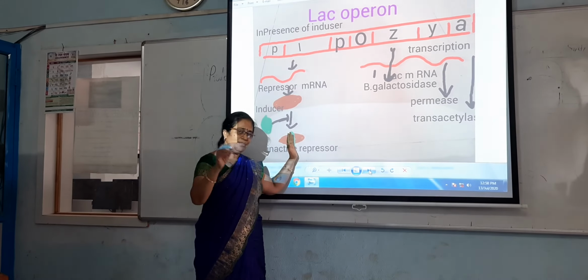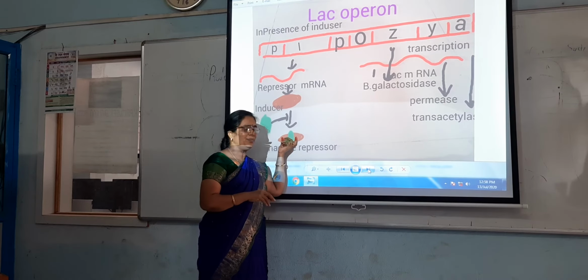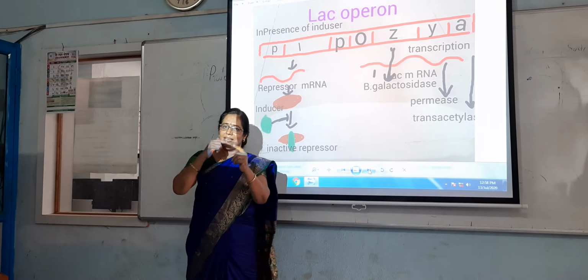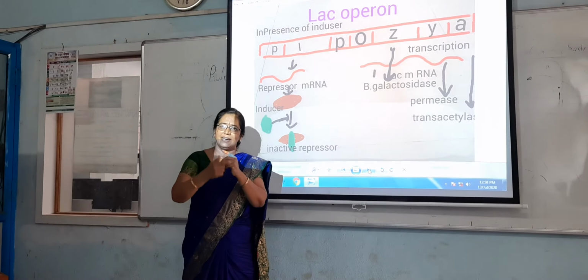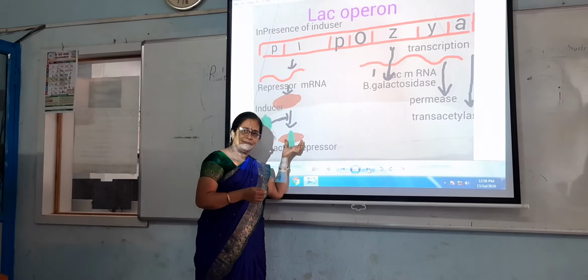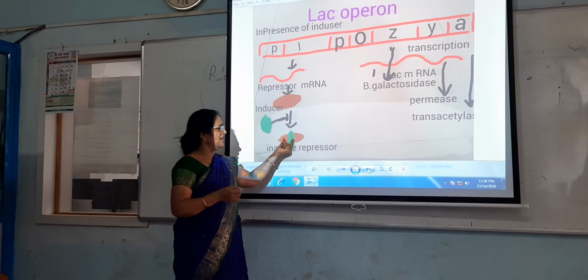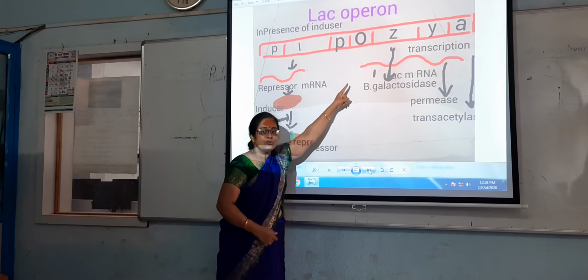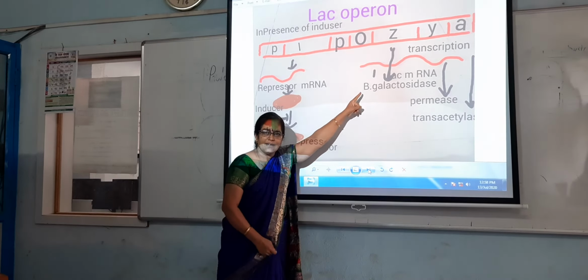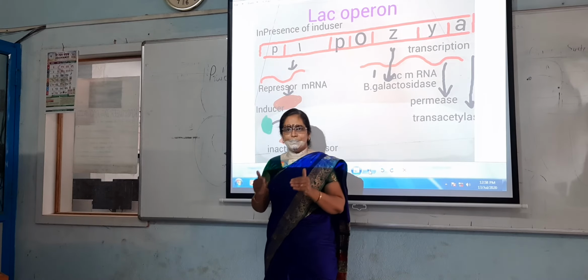With the help of that inducer, the repressor protein gets inactivated, and due to that inactivation, the operator is not blocked and the enzymes are ready to be synthesized with the help of messenger RNA. Do you get my point?